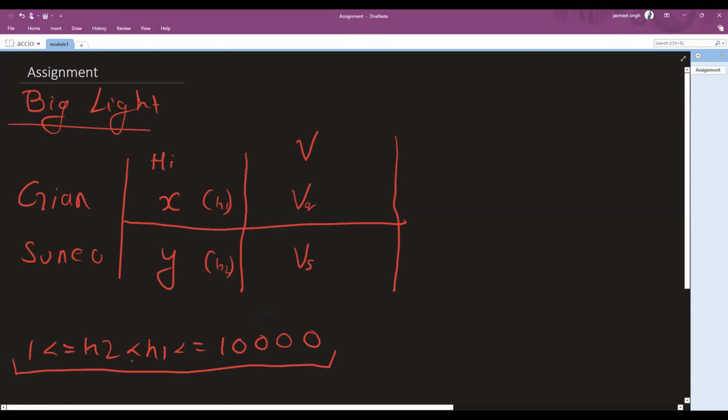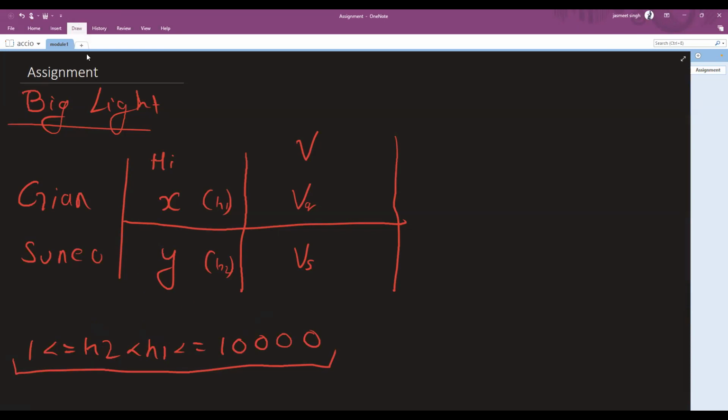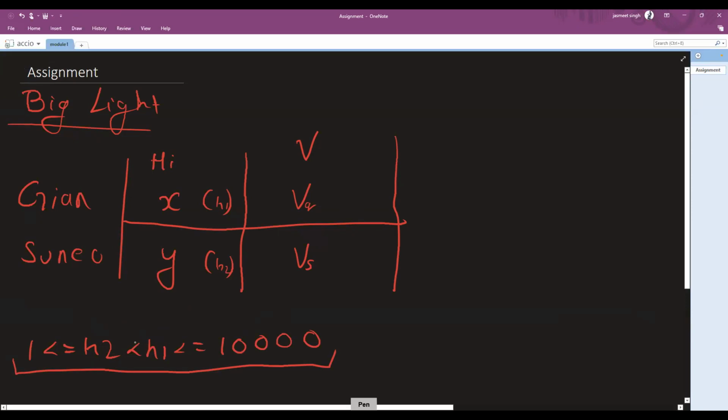So one thing we can observe is H1 is always greater than H2, right? ये बात clear हुई? H1 is always greater than H2. There is no equality case in between them. There is always an inequality case, right? So Jian, I can say is somewhat greater than always Sunyo, right? अगर Jian ये है तो Sunyo ये होगा, right? Let's call it G and S, right?